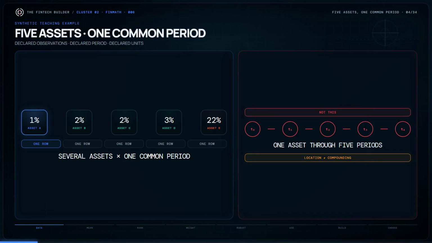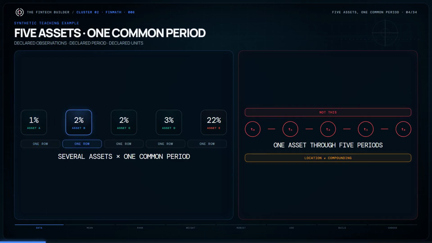Each observation represents one asset measured over the same single period. Asset A returned 1%, B returned 2, C returned 2, D returned 3, and E returned 22%. This is a cross-sectional comparison, several assets during one period. It is not one asset moving through 5 consecutive periods. That distinction matters because this video is about location across observations, not compounding through time.